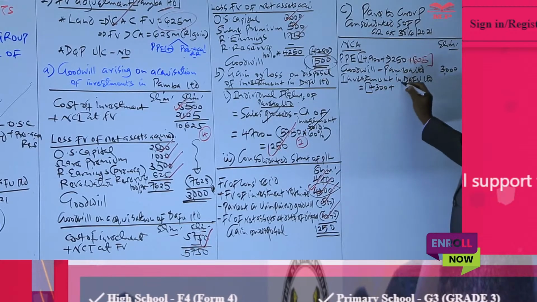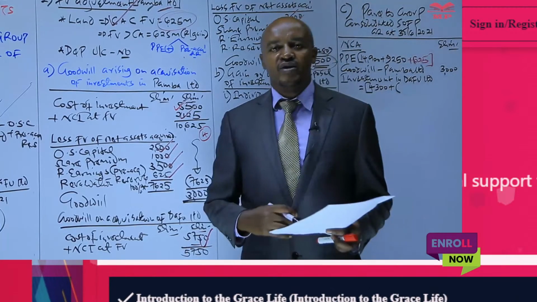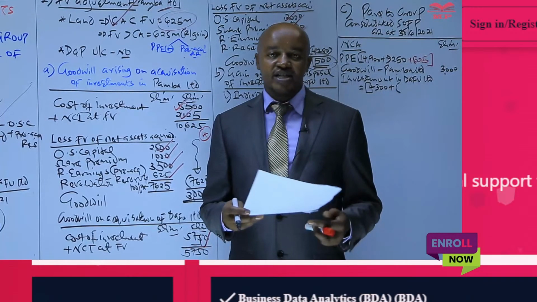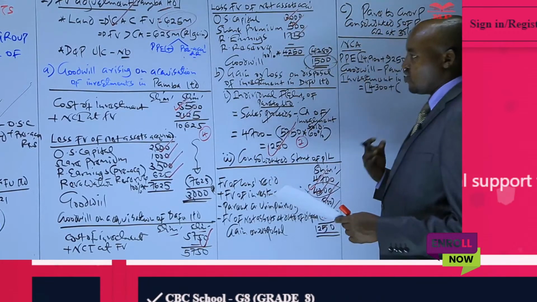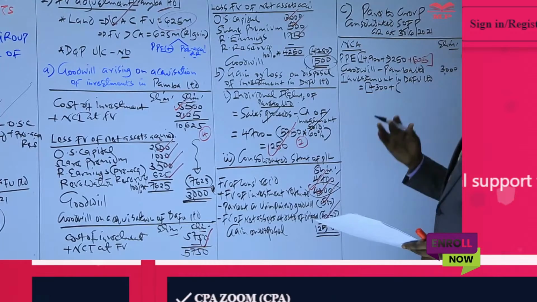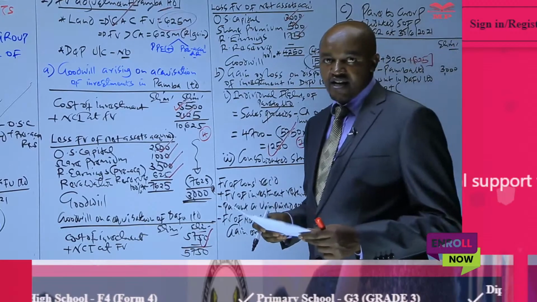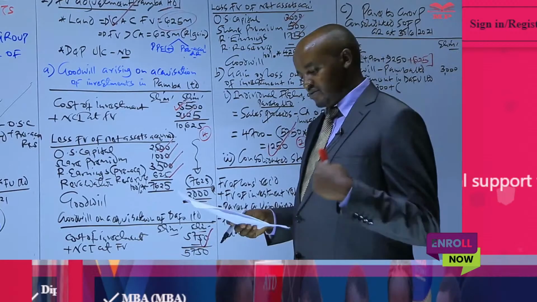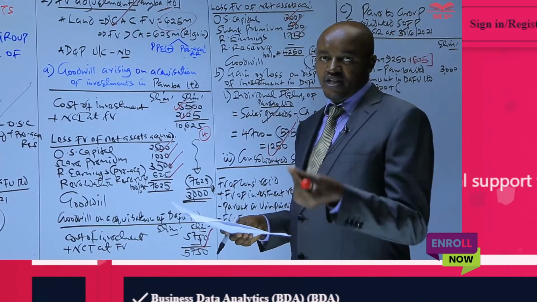And then to this, what we add is the group share of the post-acquisition net asset in DAFU. So how do we get the group share or the parent company share of the post-acquisition net asset in DAFU? What we do is that we take the net asset of DAFU at the end of the year, and basically by now we know that the net asset of a subsidiary is always equal to equity, share capital and reserves.